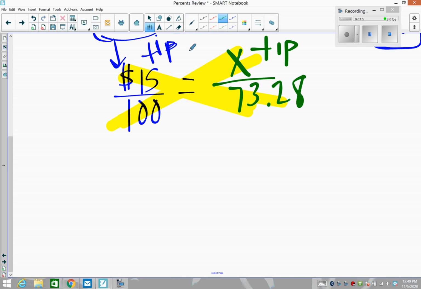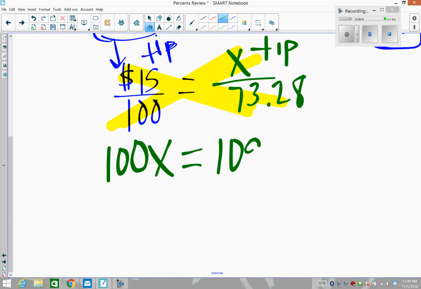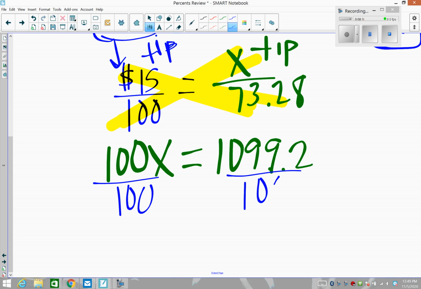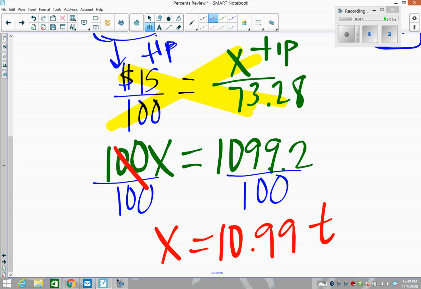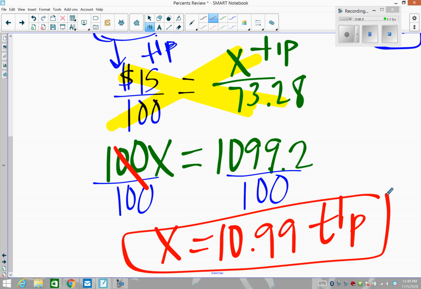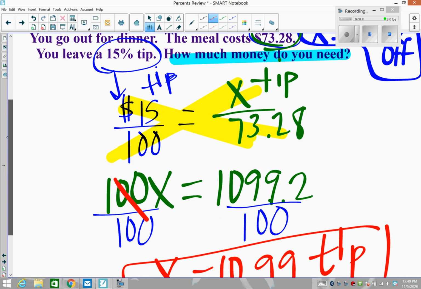So we get 100 times x is equal to the $15 tip times the $73.28, which is 1099.2. We're going to divide both sides by 100, copy, paste, copy, paste. So we get x is equal to $10.99 for tip. Now, of course, if you're really tipping in a restaurant, you most likely are going to round that to $11 instead of counting off 99 cents.